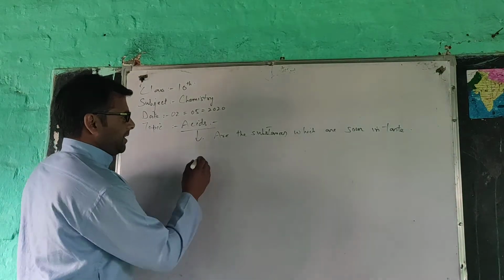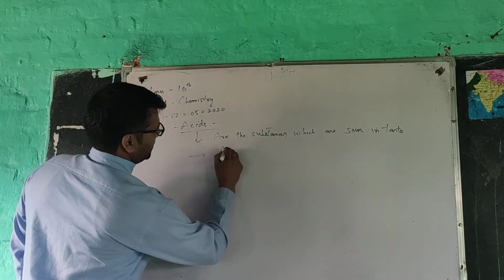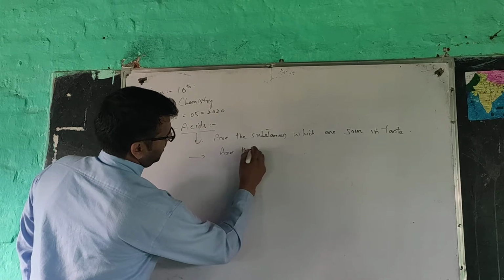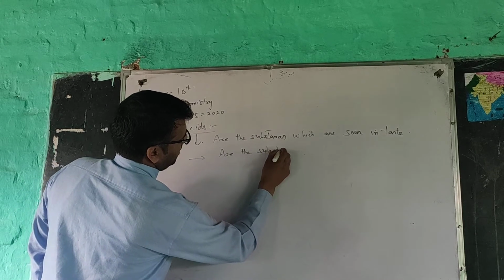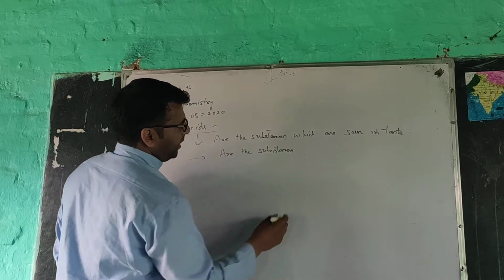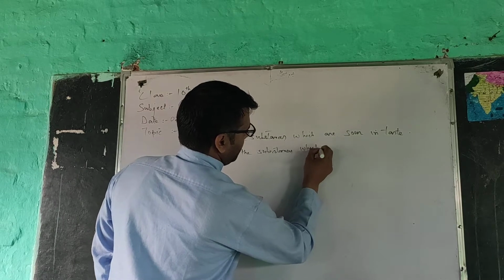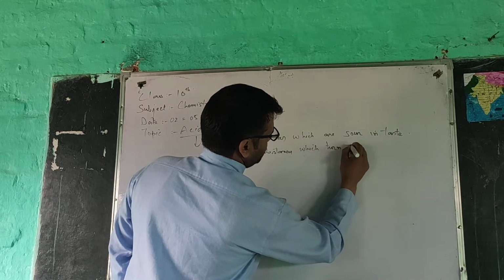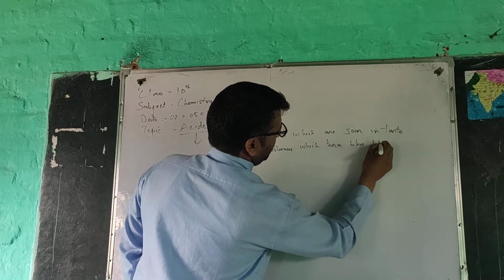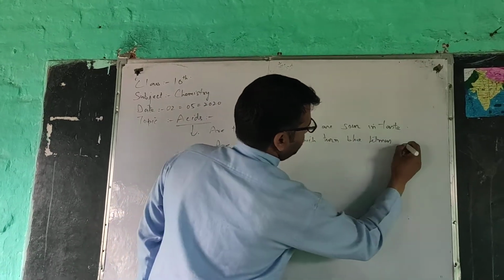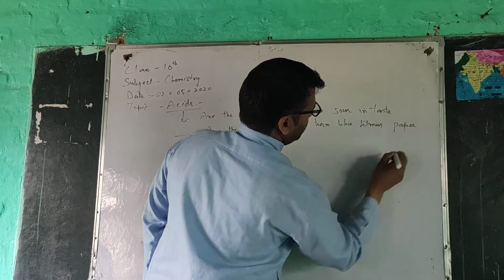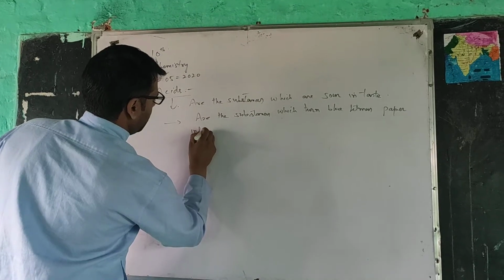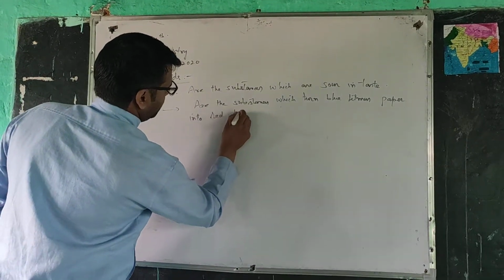The second definition of acids is that acids are the substances which turn blue litmus paper into red litmus paper.